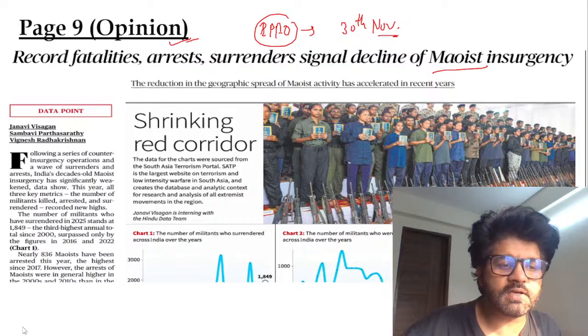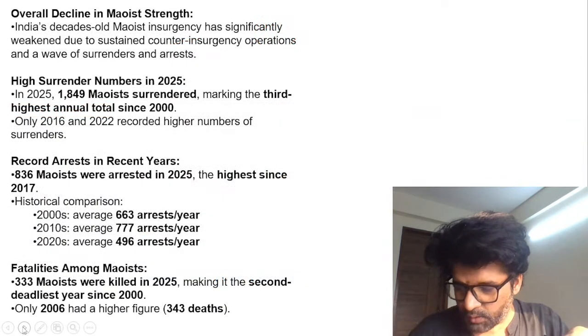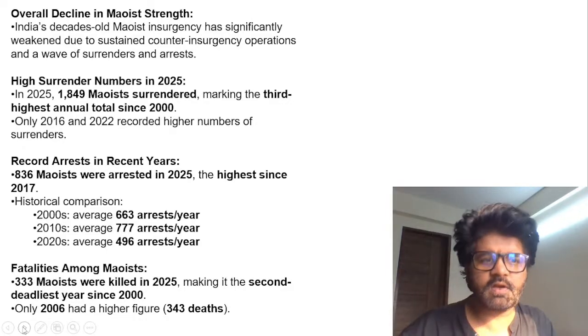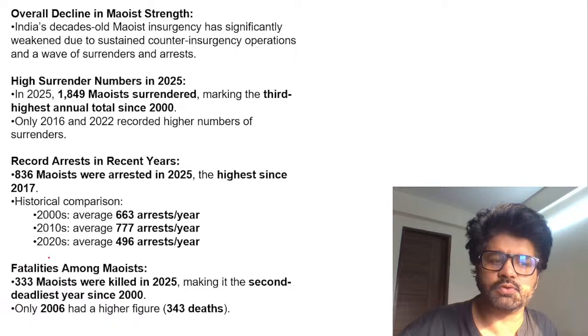How Naxalism has decreased a lot. Nobody is giving EPFO here. Oh my god, cool. Even if you people are not giving EPFO, I was getting queries from other students